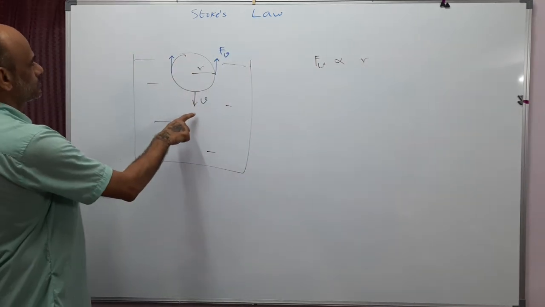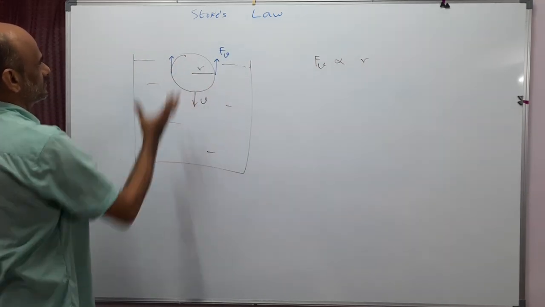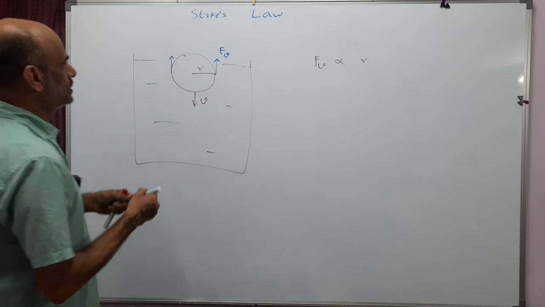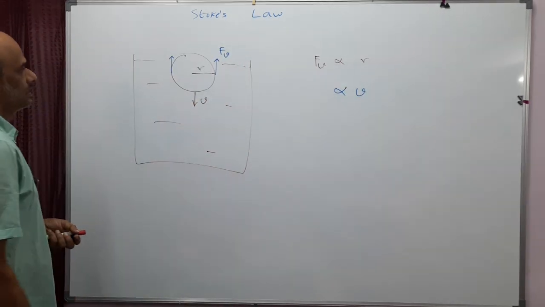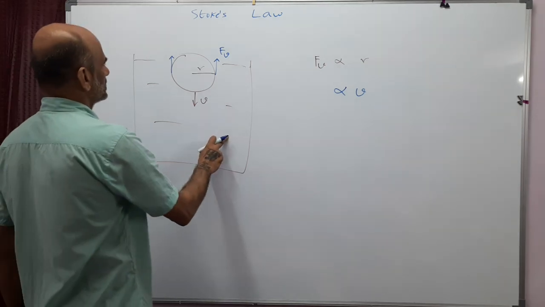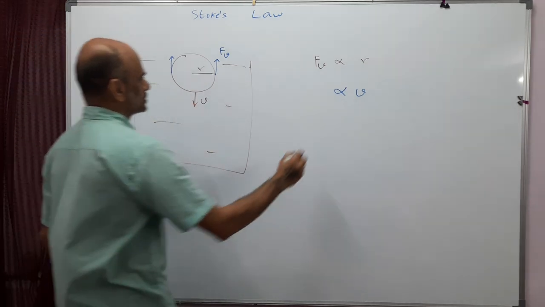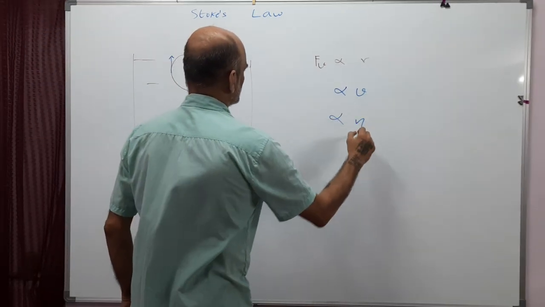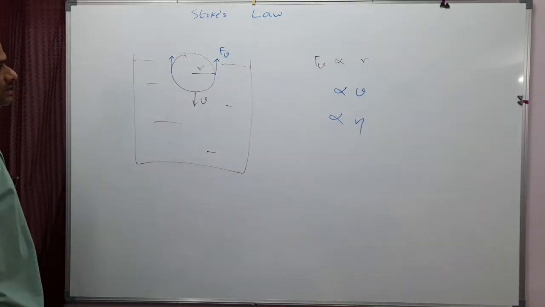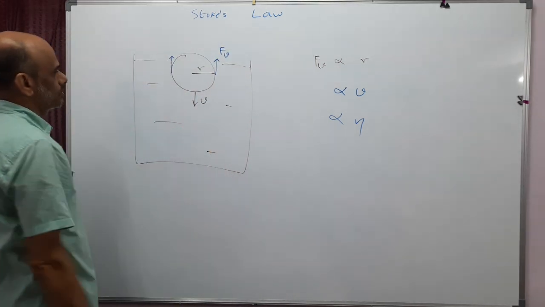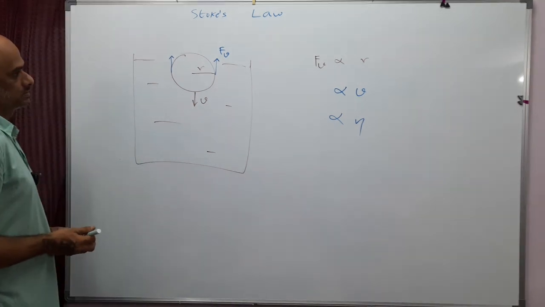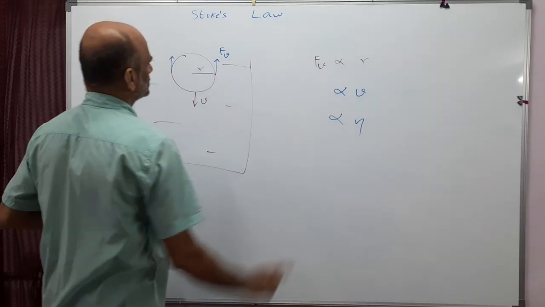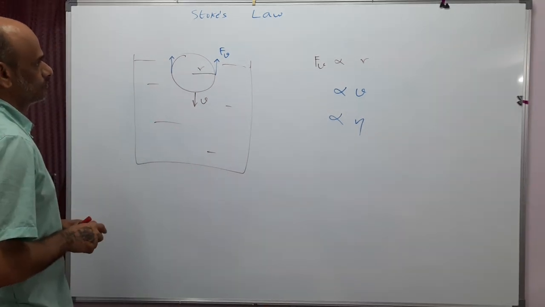Also, if the thing is moving with a larger velocity, then the drag force will be more. So it's proportional to the velocity with which the sphere is moving. And if the liquid is thick, then the viscous force will be more. So it's proportional to the viscosity of the fluid, which is eta. A thick liquid like honey or castor oil will have more viscosity compared to a thin liquid like water. So the viscous force depends on the viscosity of the liquid also.